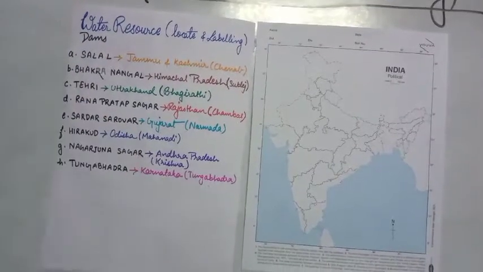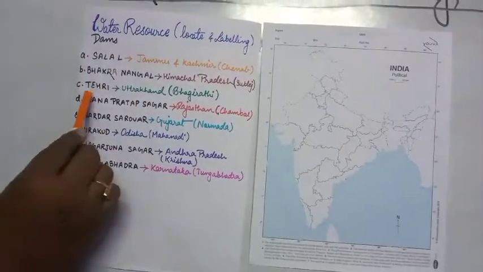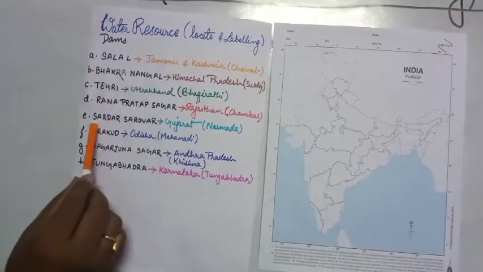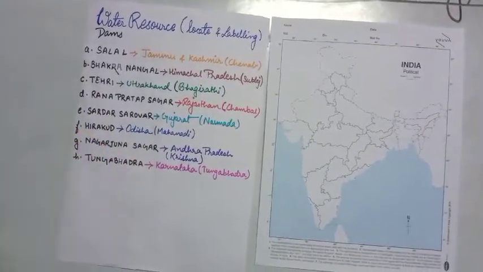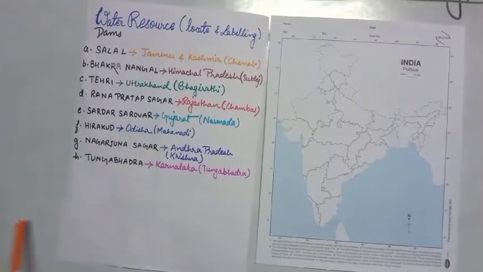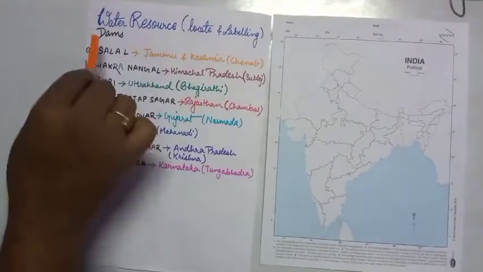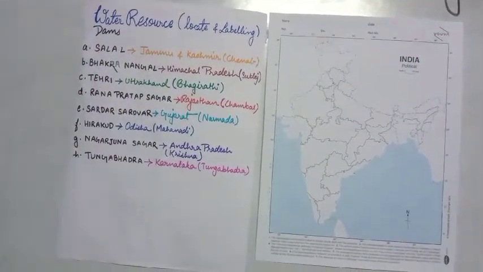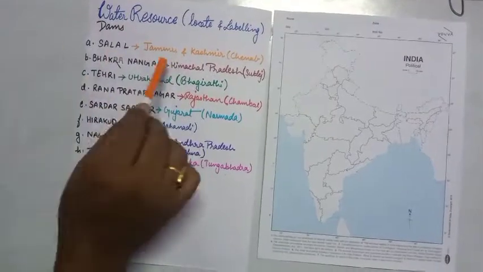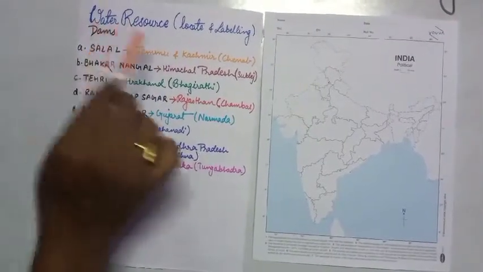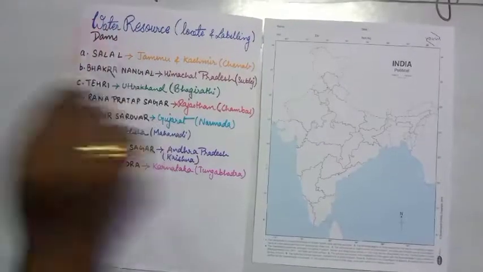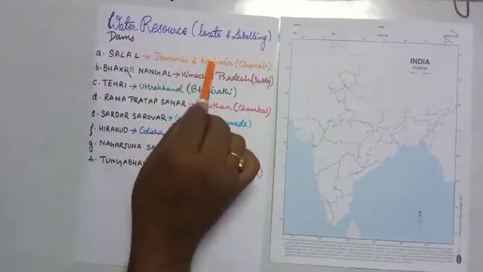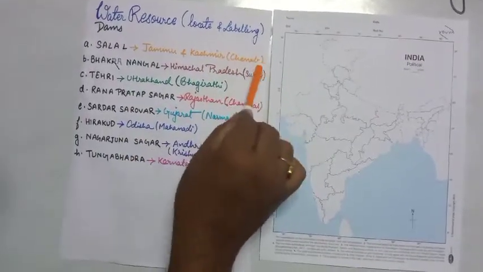First is the Salal, second is the Bhakra Nangal, next is the Tehri, next Rana Pratap Sagar, next Sardar Sarovar, next Hirakud, next Nagarjuna Sagar, next Tungabhadra. So these are the names of the dams. Just beside it, I have written the name of the state where each dam is located. First Salal, that is in Jammu and Kashmir, and the river is Chenab.